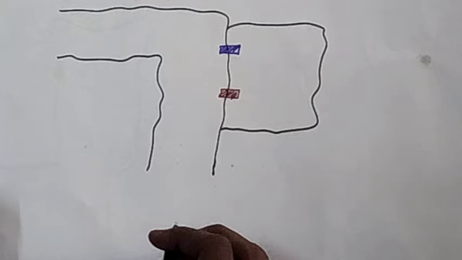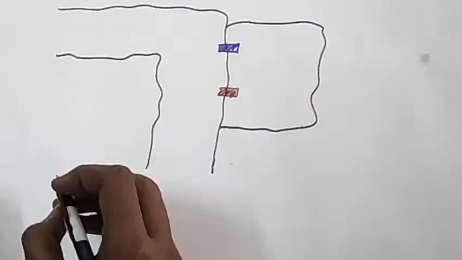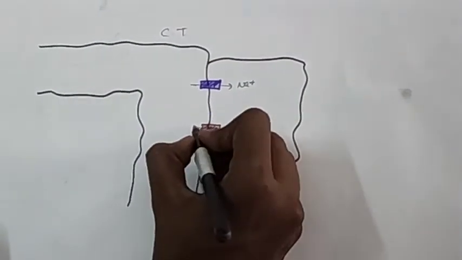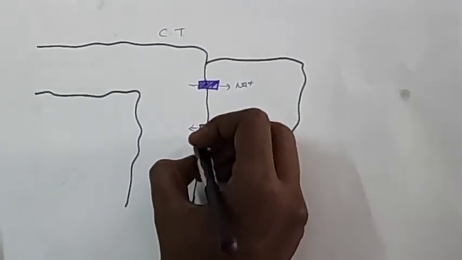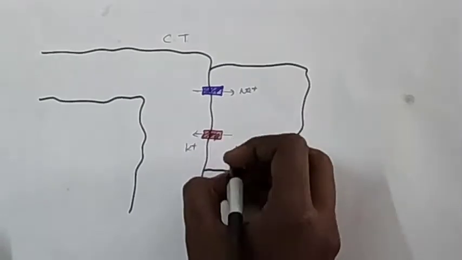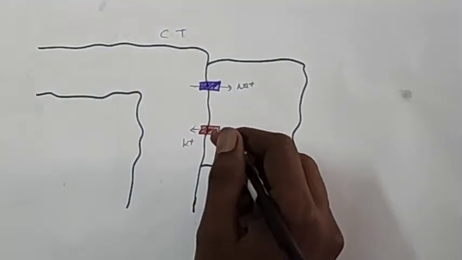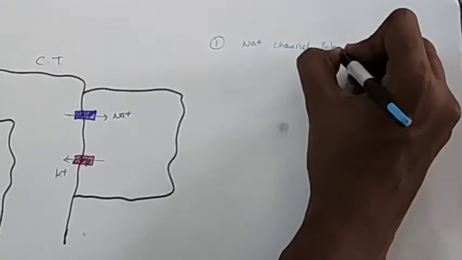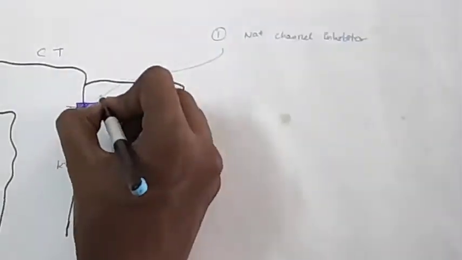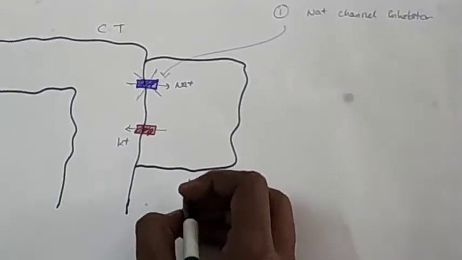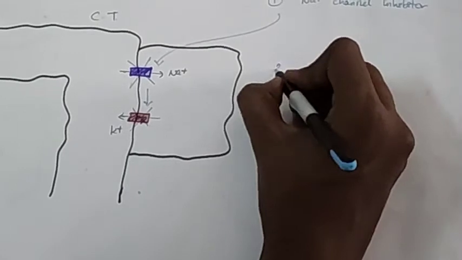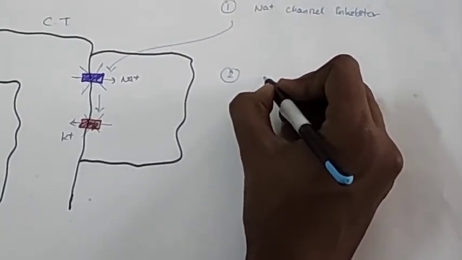Normally, in a collecting tubule cell, there is sodium channel present on the basal surface, through which sodium is taken into the cell, and there are potassium channels through which potassium enters the lumen from the cell. First, sodium channel inhibitors inhibit the sodium channel, and thereby they also inhibit the potassium channel. Second, aldosterone antagonists.